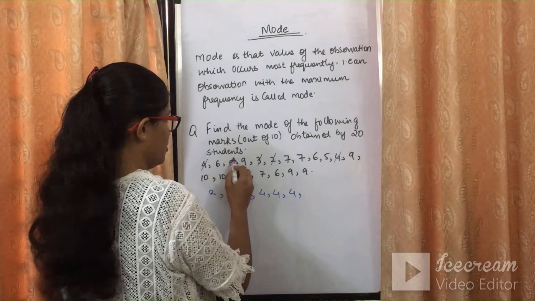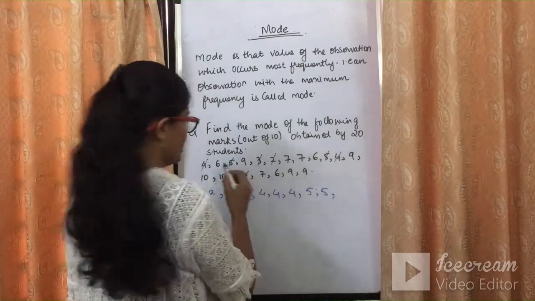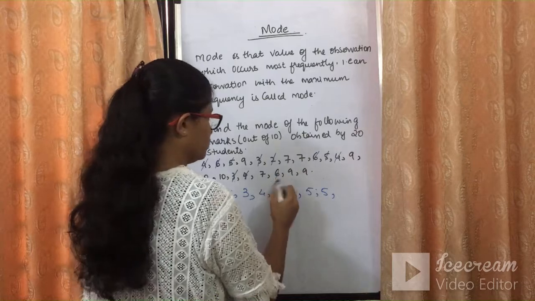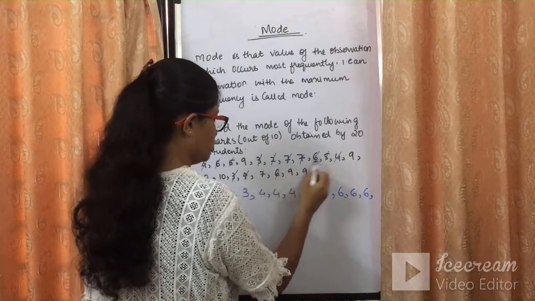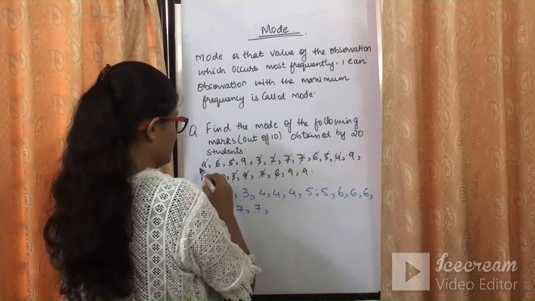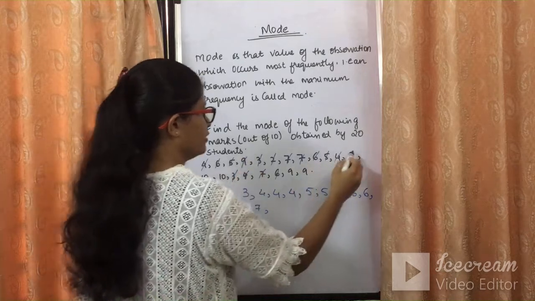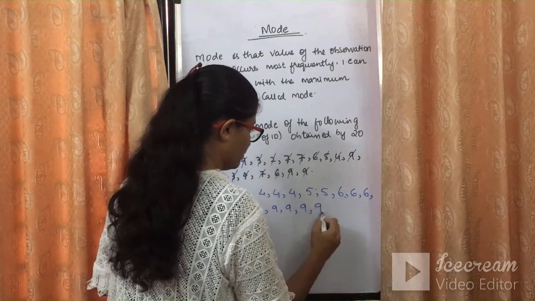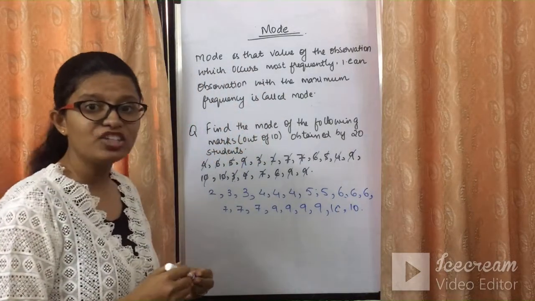Then we have 7, three times. Then we don't have 8, we have directly 9, four times. Then we have 10, two times. So these are the observations arranged in ascending order.